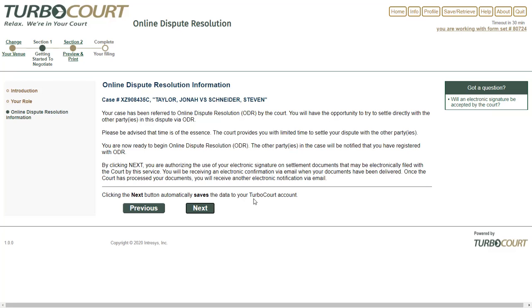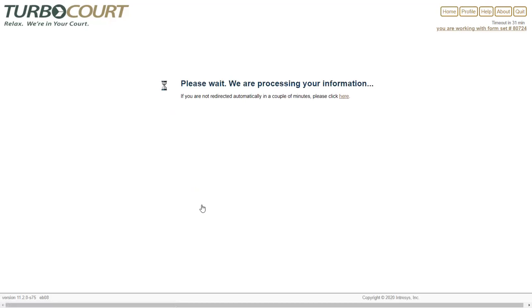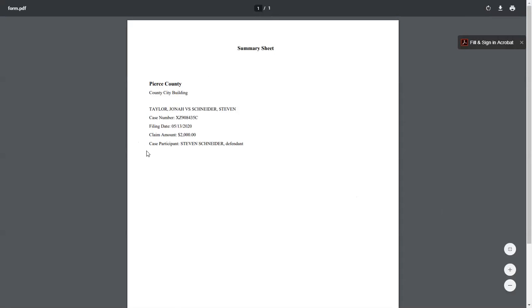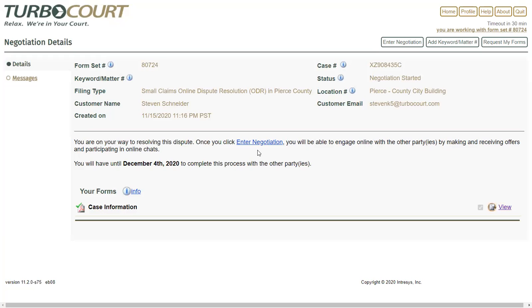Once you've selected your role and clicked Next, you are provided additional important information regarding ODR. After you click Next on this screen, you will then be registered for ODR for this dispute. And that's it. It's that simple. You can see a summary of your case information by clicking on the View link off to the right. You can click the Enter Negotiation link to enter the ODR area to negotiate with the other parties.